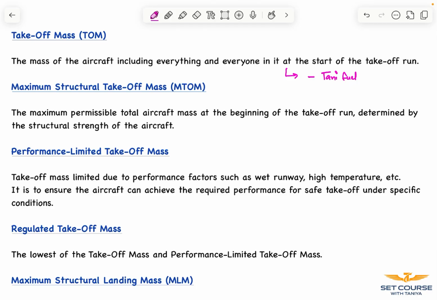If this takeoff mass is under the structural limitations, the maximum permissible limit of this mass is called maximum structural takeoff mass. And if we are considering performance factors, such as wet runway or high temperature, the takeoff mass is referred to as performance limited takeoff mass. And the lowest of the two is referred to as regulated takeoff mass.